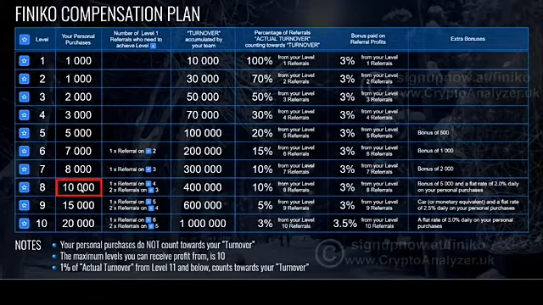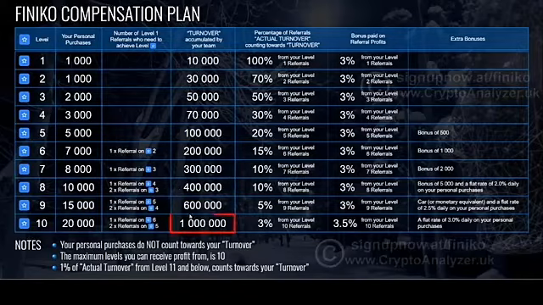So 10,000 of your own personal purchases. Okay, that's doable for a lot of people. And in terms of your team, you have to have one of your direct referrals on bonus level 4 up here, and then 2 of your direct referrals on level 3 up here, and then a turnover of 400,000. Now, in my opinion, that's a very achievable figure, 400,000 turnover. It might take someone a few months to get to that level, but it is achievable.